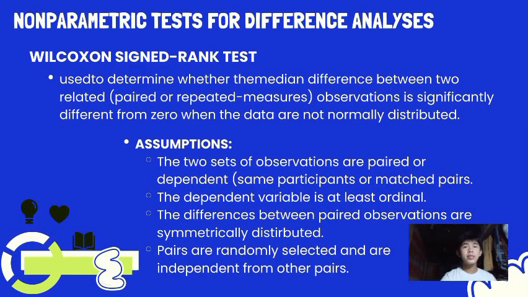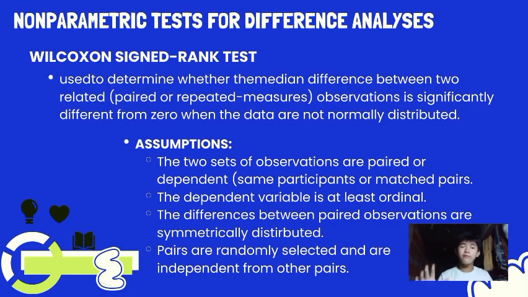Okay, now let's proceed to the non-parametric test for difference analysis, the Wilcoxon signed rank test. It is used to determine whether the median difference between the two related, paired, or repeated measures observations is significantly different from zero when the data are not normally distributed.